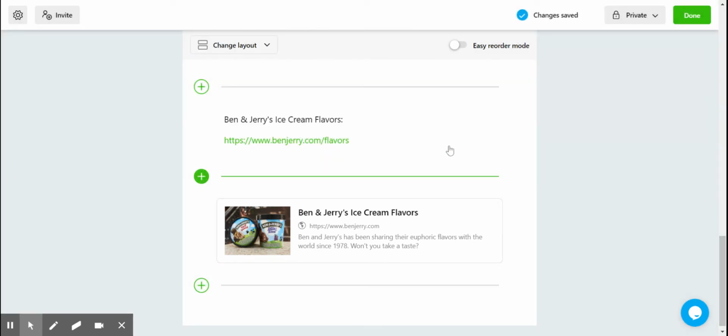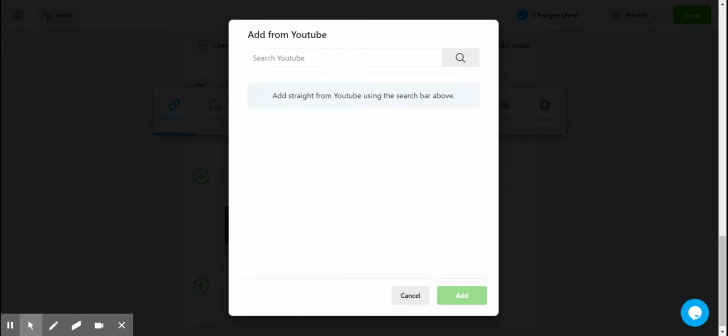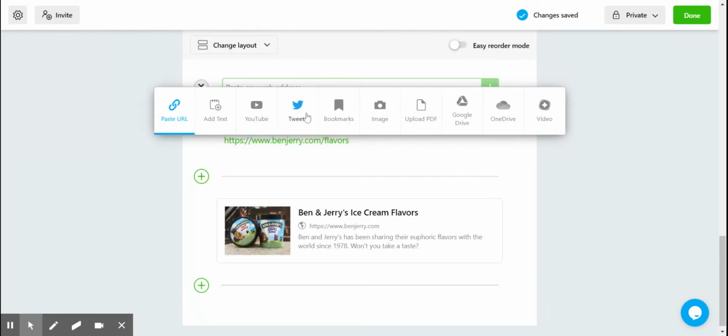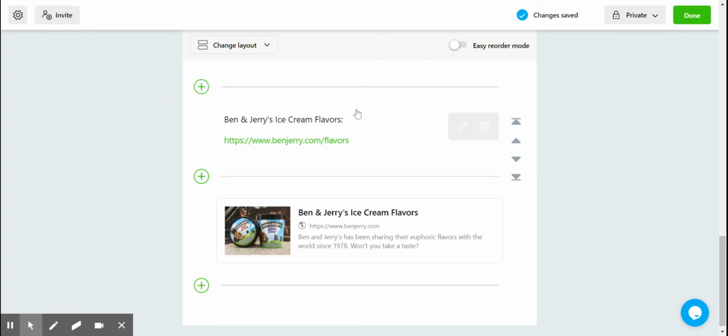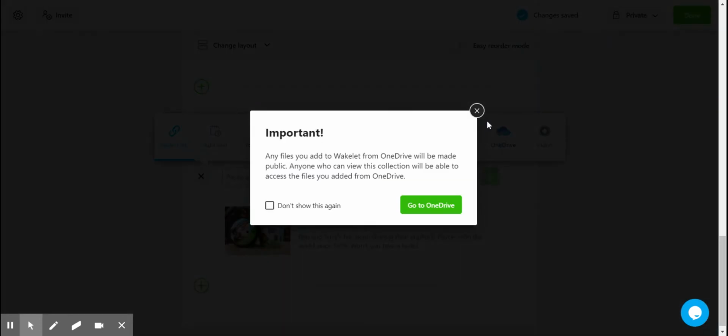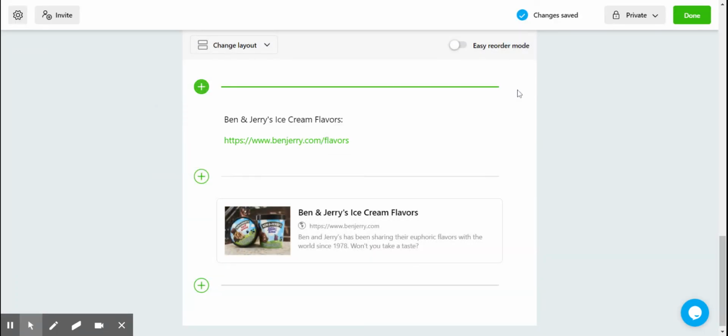So I'll leave that and I'll actually get rid of what I had here, because what I put here, I like better just putting the website itself and using the text that it had. So I'm going to try to hover over this the right way so that I can get rid of it.